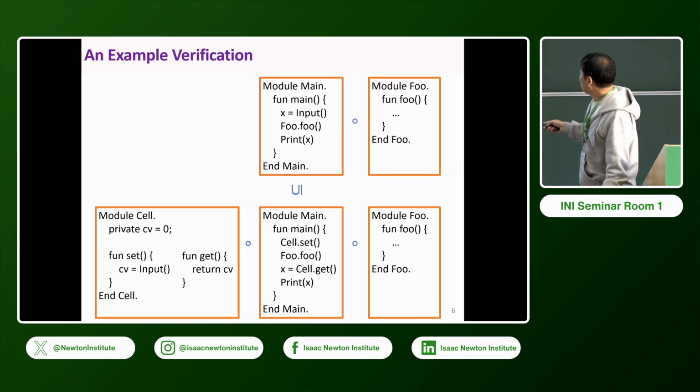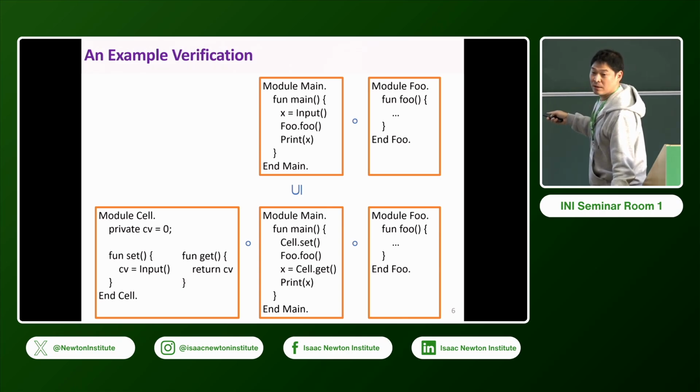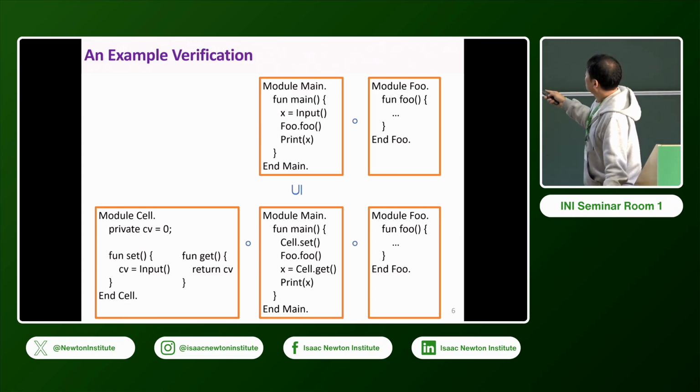And actually, depending on what this foo does, this may be the value set by this function or something else. Because if foo invoked cell.set inside, then what you get might not be the same as the value you set here. But I want to prove that the main function is actually just getting input and then invoking foo and then printing x. So this x must be here.